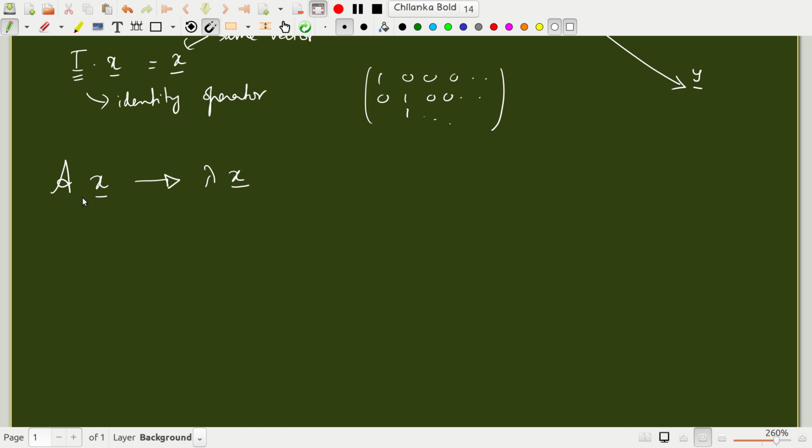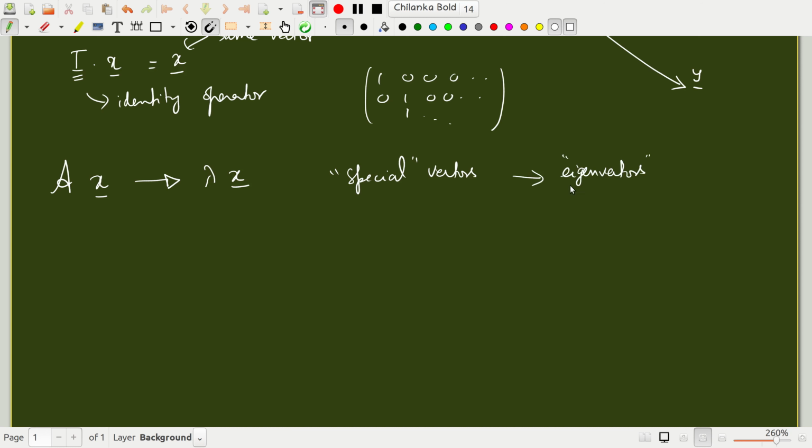If you operate a linear operator on any vector, you will get some other vector. But there are some special vectors which, upon being operated on by the linear operator, give rise to the same vector multiplied by a scalar constant. Such special vectors are called eigenvectors.